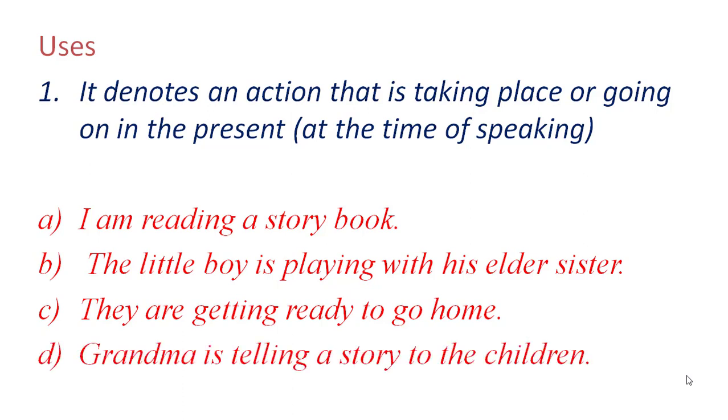Next is, grandma is telling a story to the children. So what is the grandma doing? The grandma is telling a story to the children. So when you are speaking about this action, grandma is actually doing this action. This is how we use the present continuous tense. When you are speaking about the action, you are actually doing that action.